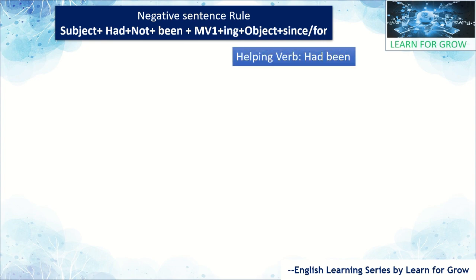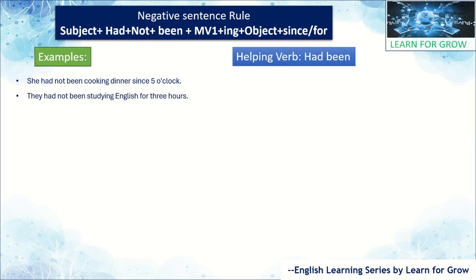Let's have a helping verb here. As we know, "had been" here is a helping verb. Let's have an example. She had not been cooking dinner since 5 o'clock. Based on the rule only we have written the example. See here, she is the subject, had plus not plus been plus cook, which is the main verb form 1. At the end, cooking. The object is dinner, since 5 o'clock. Based on the rule only we have given the example.